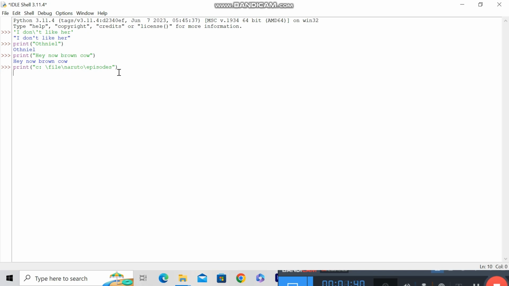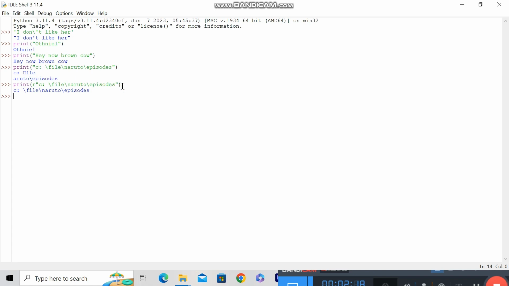So we type in print file path. Maybe I have something on my computer and I want my brother to find it for me. So it's like go to local disk C, then you click on file, then you click on narrator, then you click on episode. So you run it and it came out as local disk C, then a strange symbol, then narrator episodes on the next line.